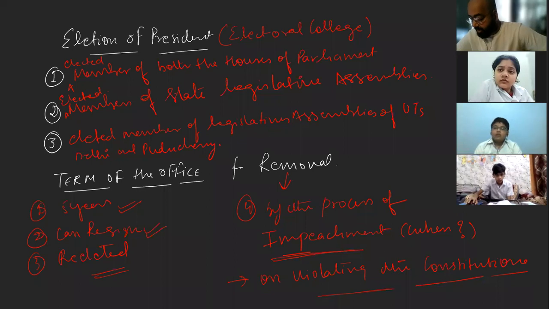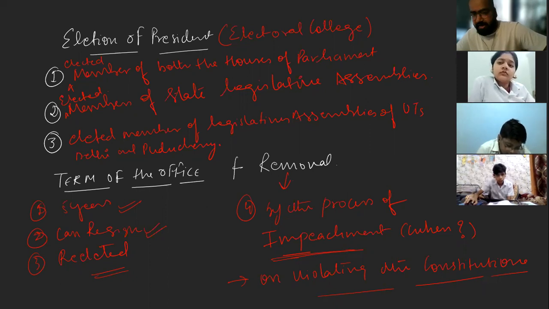Okay, exactly. So let us come to the salaries, allowances, and privileges. That's a simple thing that's given in your book also. You can understand it. Under the law, they get every facility and all these things. That's a simple thing.